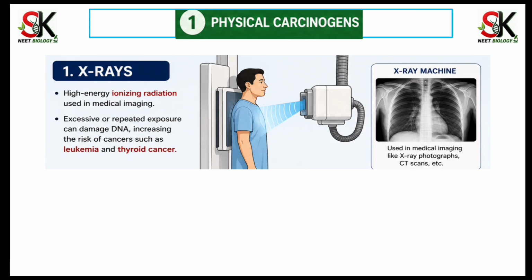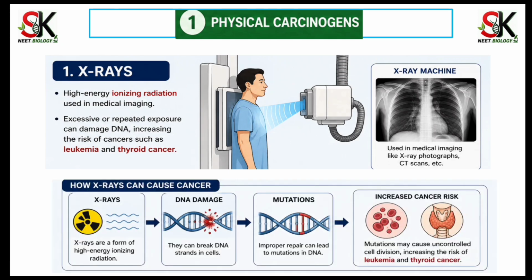Now the question is how X-rays can cause cancer. Firstly, X-rays are a form of high energy ionizing radiation. They cause DNA damage, which leads to breakage of the DNA strand, which then leads to mutation of that part of DNA.